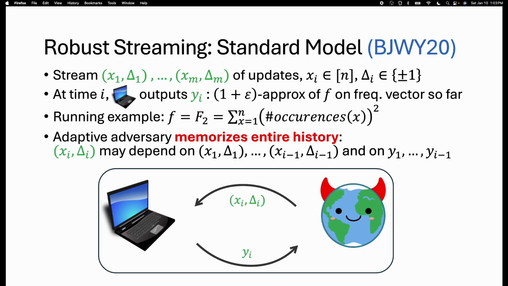The main example in this talk will be the F2 estimation problem, which is just the sum over all the n coordinates of the number of times they have occurred, squared. An adaptive adversary can design every update, which may possibly depend on all previous updates, as well as all previous answers of the streaming algorithm so far.